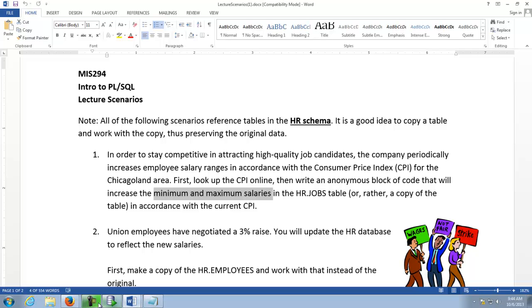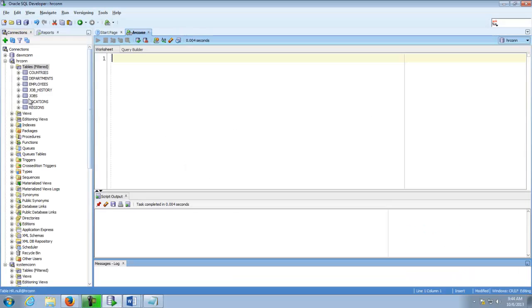Okay, so let's go in here now. Here's the jobs. First of all, I'm logged in, or I'm connected as HR, so I'll be working in the HR schema. That just makes your life easier. So when you're confronted with a problem in whatever schema, just connect in that schema. It'll just make things easier for you.